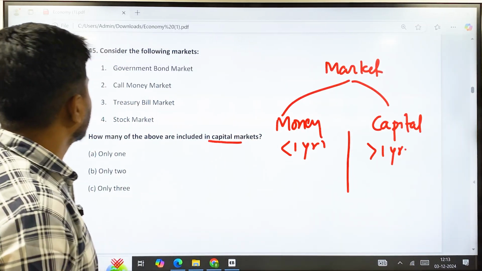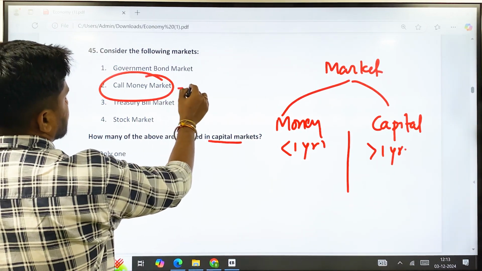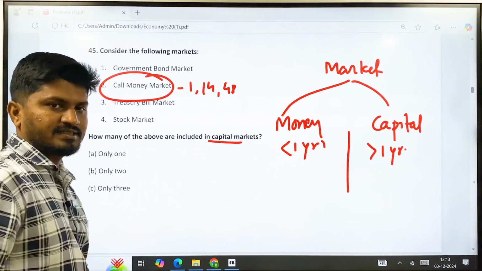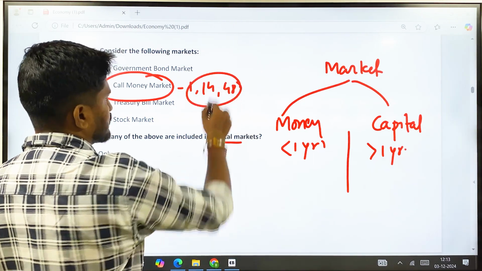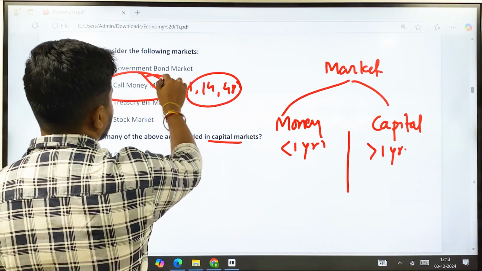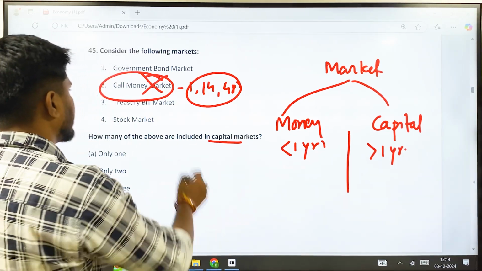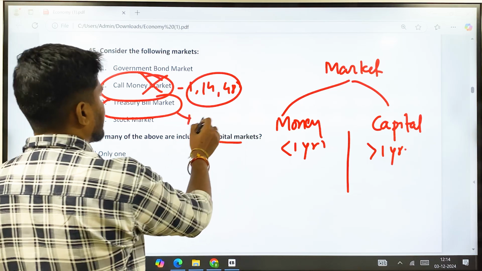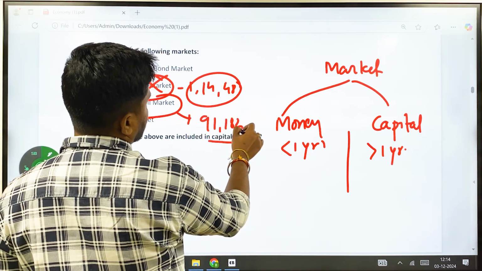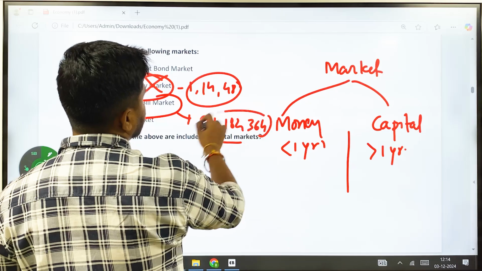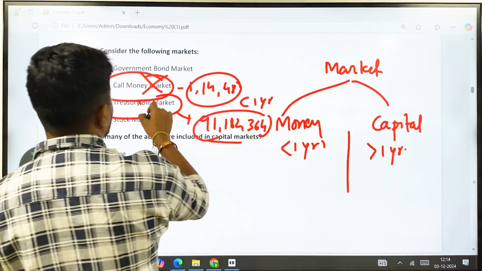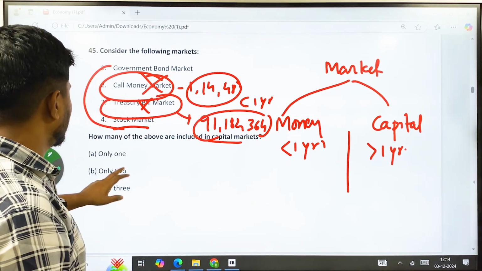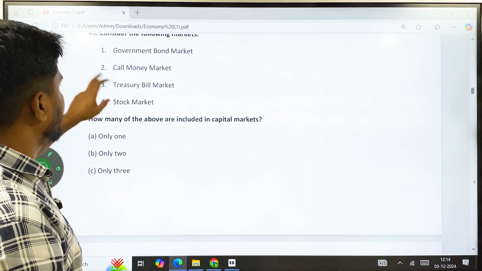Call money market is generally of 1 day, 14 days, 48 days, 91 days, etc., so it is less than 1 year. So it is not a capital market; it comes under the money market. Then treasury bill market: treasury bills are issued by the central government through RBI, with a time period of around 91, 182, or 364 days. It is also less than 1 year, so this is also wrong. So the correct answer here is government bond market and stock market. So only two. These are beyond 1 year.